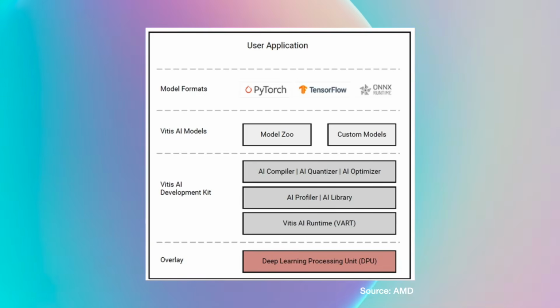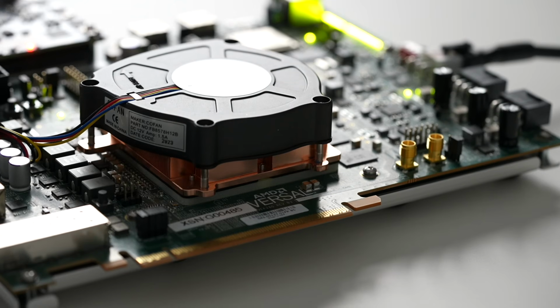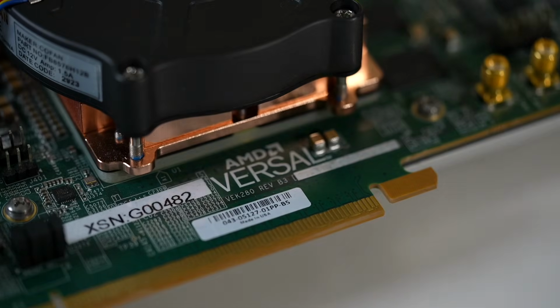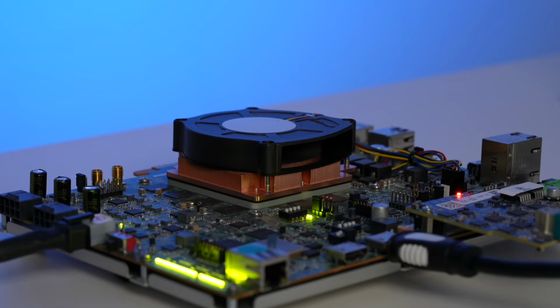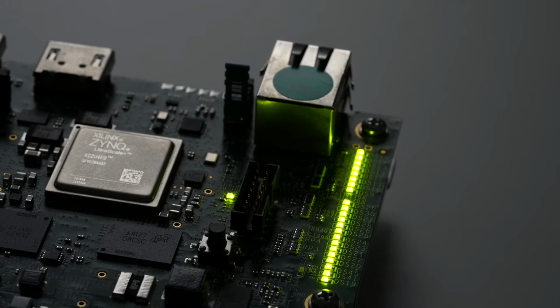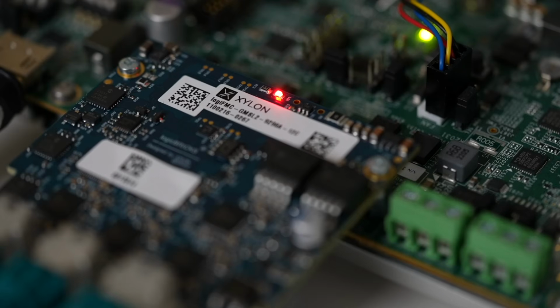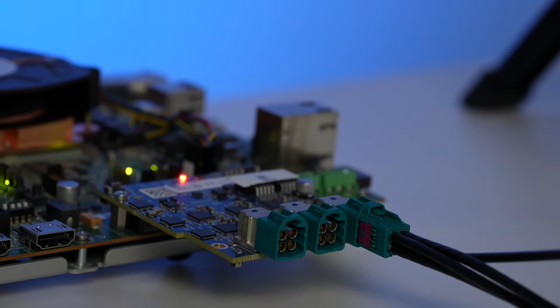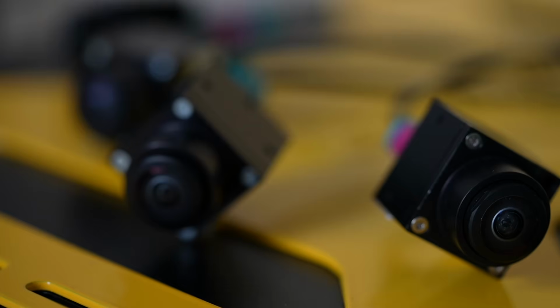The framework supports standard Vitis AI libraries, model training in PyTorch and TensorFlow, customization of the model zoo, optimization for the deep learning processor unit, and final compilation into binary for deployment on the adaptive SoC. Our hardware demonstration platform is based on the AMD VK280 evaluation board featuring the AMD Versal AI devices. Using the Xylon GMSL2 FMC add-on board, we can connect up to 4 high-resolution video cameras.